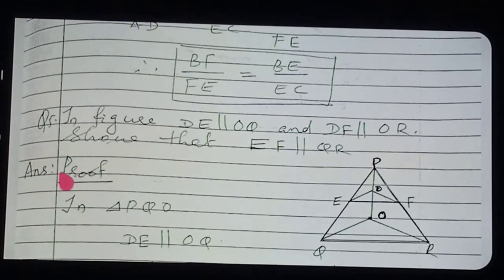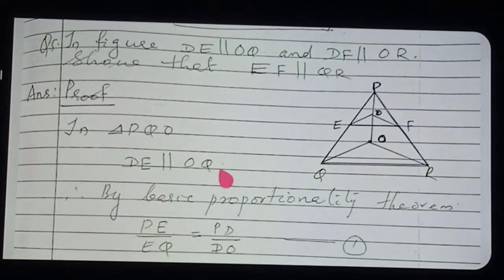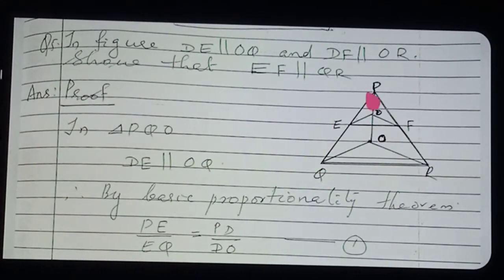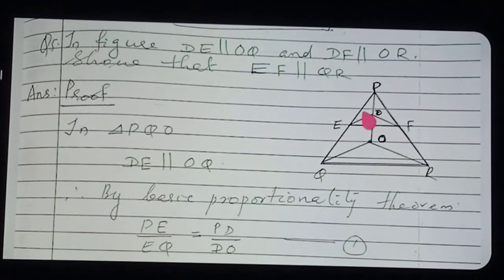Okay, see here, DE is parallel to OQ. In the diagram, listen, DE is parallel to OQ. Apply the basic proportionality theorem. PE by EQ is equal to PD by DO. Any doubt? Very simple, no? PE by EQ is equal to PD by DO. Okay, keep it as equation number 1.